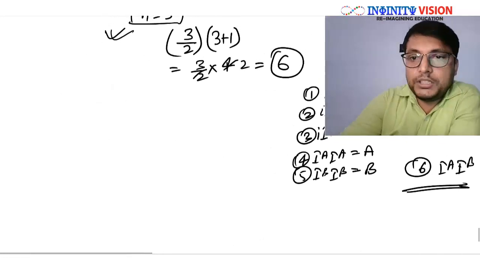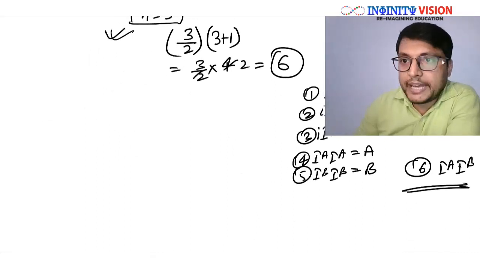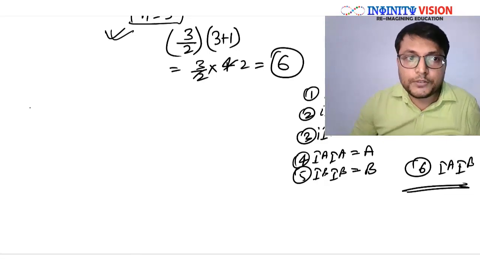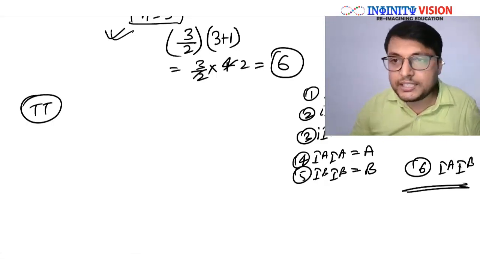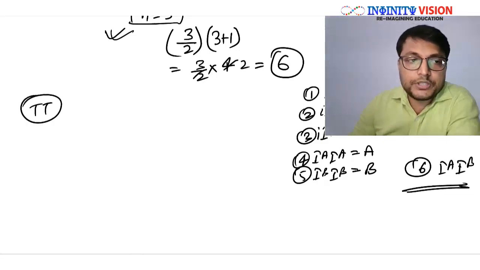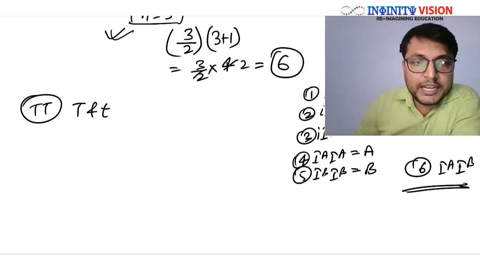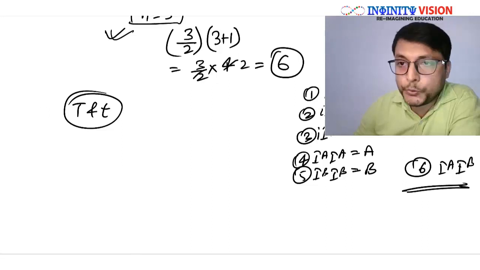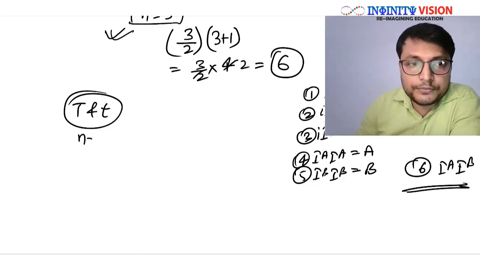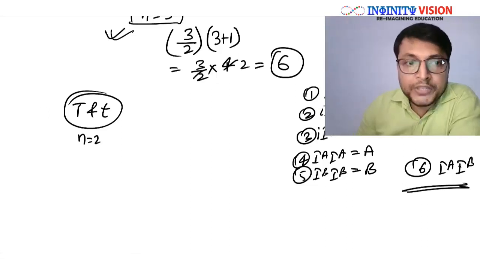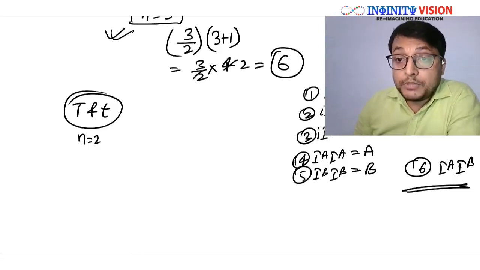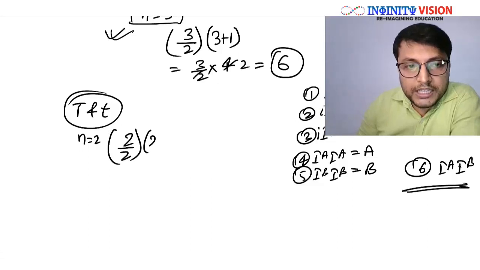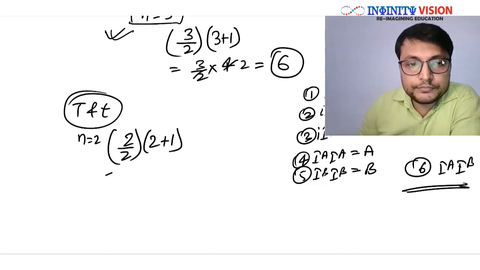Now let me give you one more familiar example. Suppose there are only 2 alleles for a gene, as you have studied in standard 10th for the pea plant, your favorite genetic experiment, T and t. So suppose there are 2 alleles, capital T and small t, for a gene. So there are only 2. In that case, from our formula, if n is equal to 2, the possible number of genotypes would be 2 by 2 multiplied by 2 plus 1.